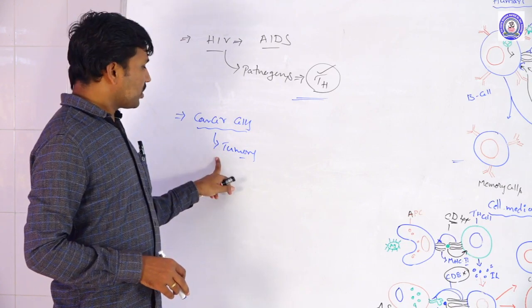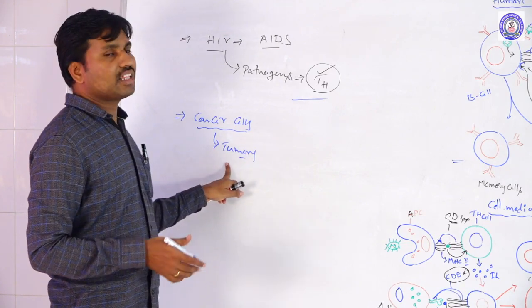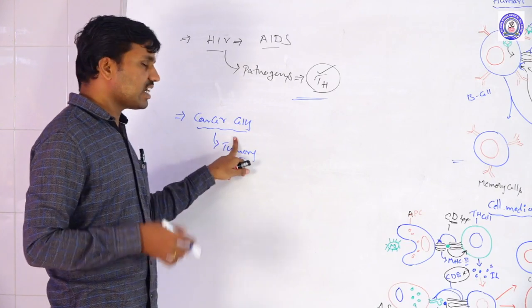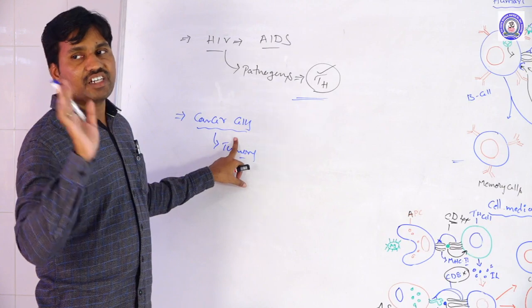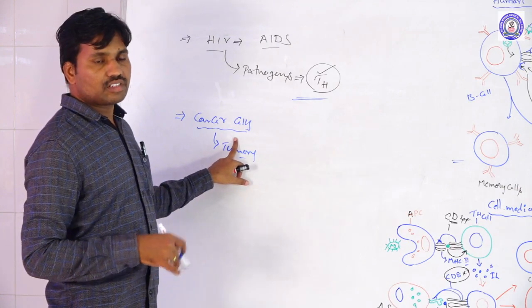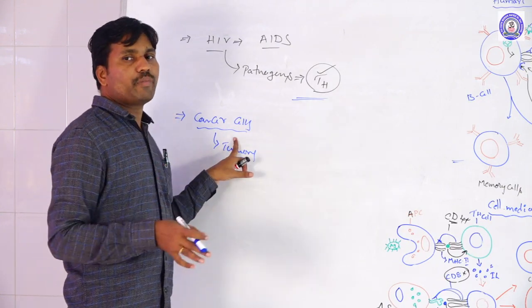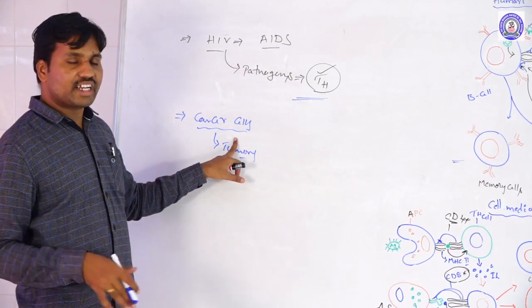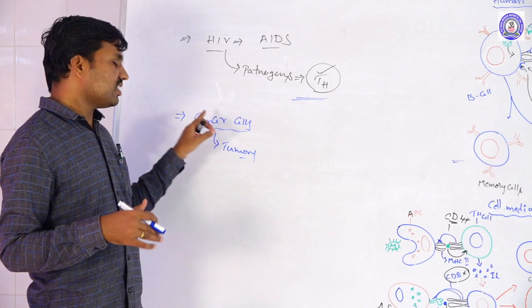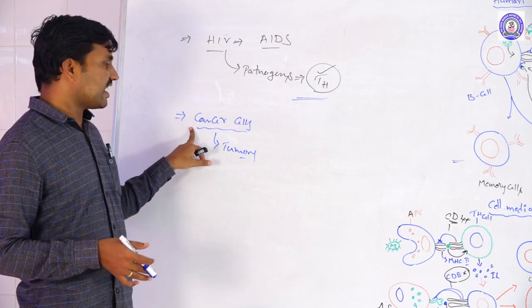Cancer is nothing but an uncontrolled form of cellular division. Cell division is not controlled by the body and continuously divides without regulation. That condition is called cancer.